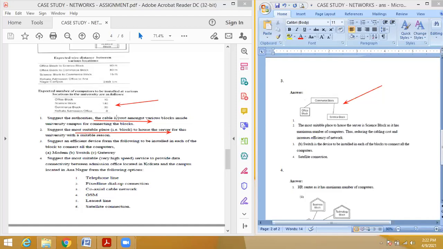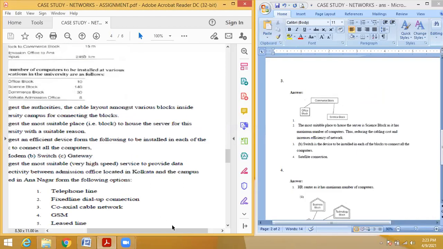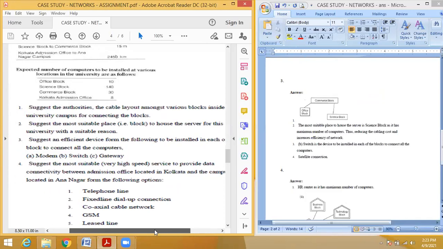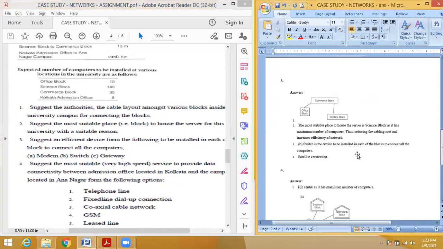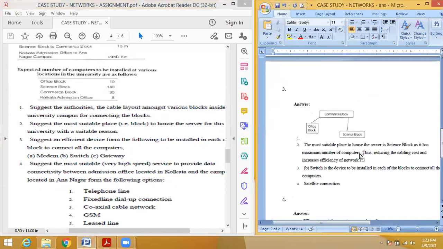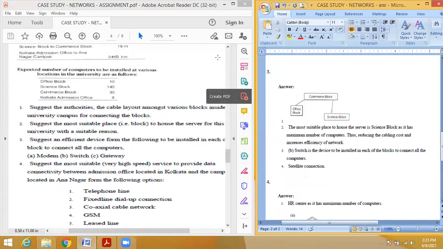So server means you have to take this block, this tabular column. Which block contains the most number of computers? Science block. Yes, science block. So I will expand it now, because I think it will not be clear for you. Okay, now it is clear, right? So see the answers. The server question, the answer is science block.